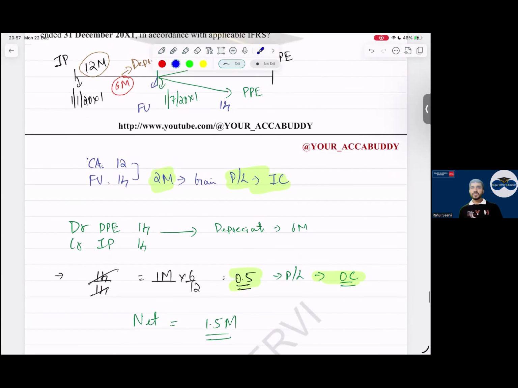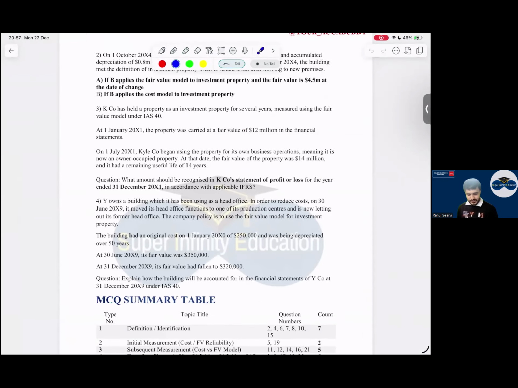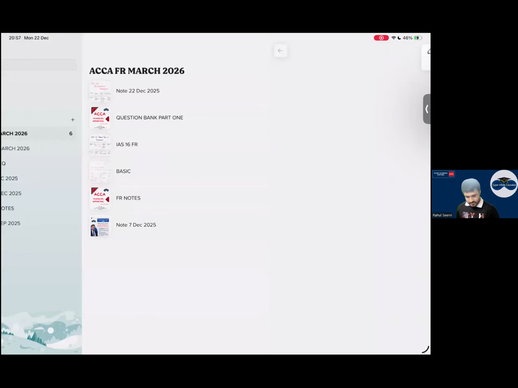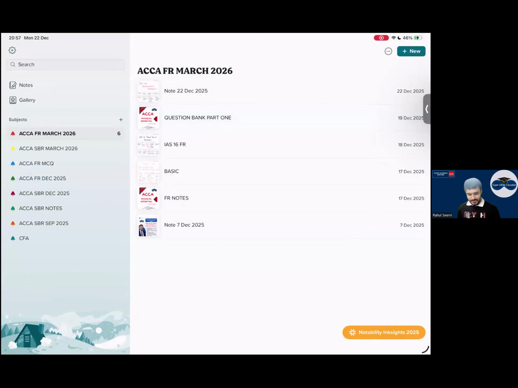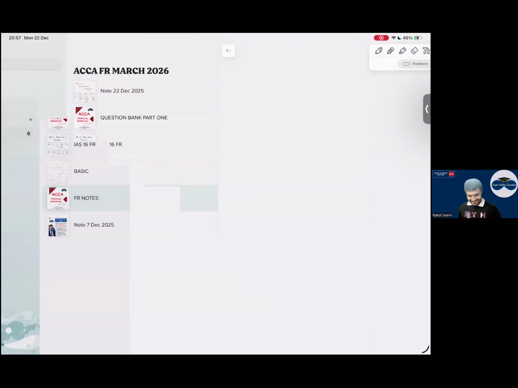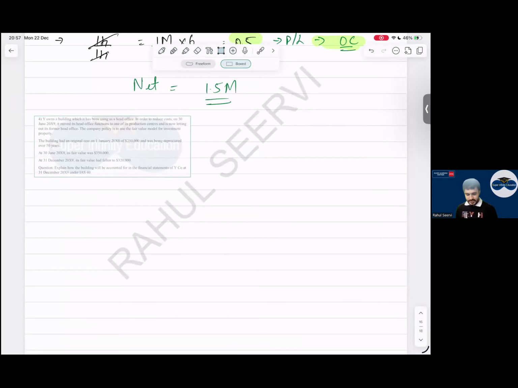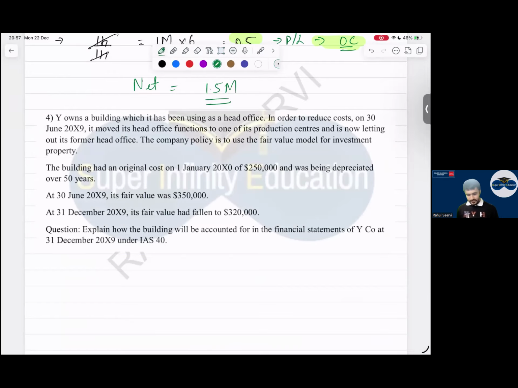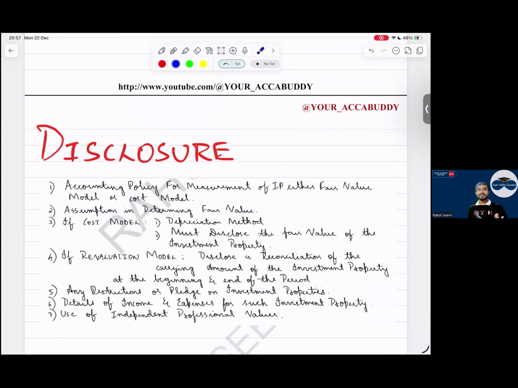Done with this, everyone? Yes, sir. Do this question as homework, I thought I would get it all done. Can we do it here only or you will do it? Sir, we will do it. Your FR students have a lot of MCQ questions, do those also. Others, what do you say? If we can extend 5 to 10 minutes and complete this, or will you do it as homework? Sir, extend. First let me complete the theory, then we will come to that.